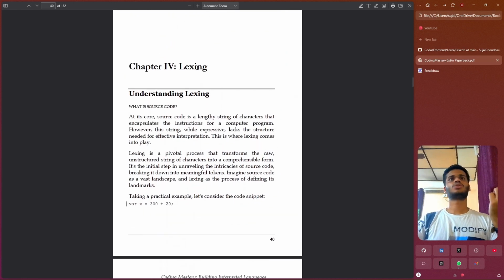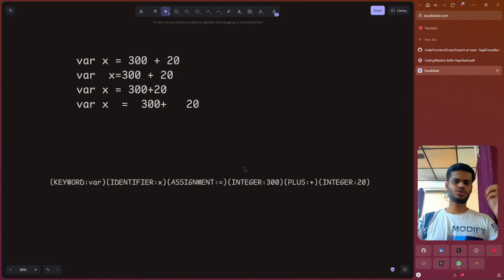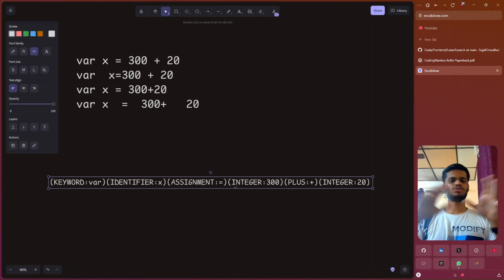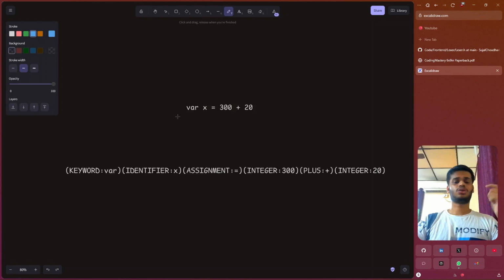We have a concept called lexing. As we saw in our first video, we know that lexing is just a simple conversion of a given source code into a list of tokens. We know that lexing or tokenizing is nothing but converting our syntax into a list of tokens.